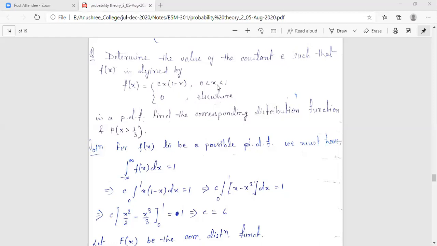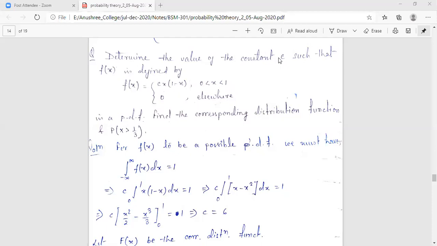So excluding this interval, any value I get, our f(x) will be 0. That's why it is written f(x) = 0 elsewhere. Okay. So what they are saying is that we are required to determine the value of the constant c such that f(x) defined by this function is a PDF.